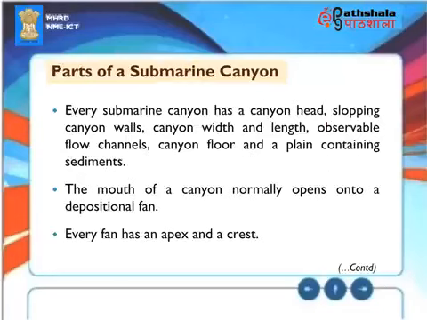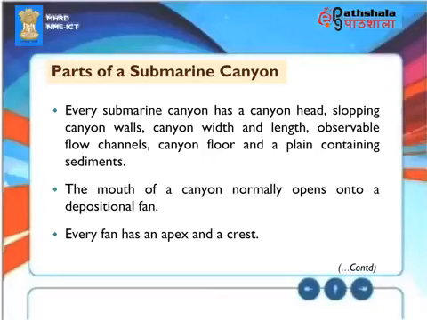Parts of a submarine canyon. Every submarine canyon has a canyon head, sloping canyon walls, canyon width and length, observable flow channels, canyon floor, and a plain containing sediments. The mouth of a canyon normally opens onto a depositional fan.